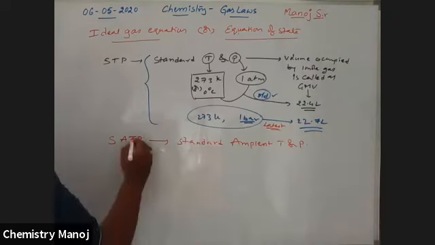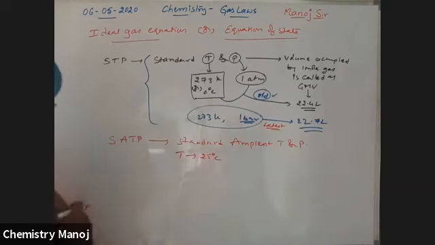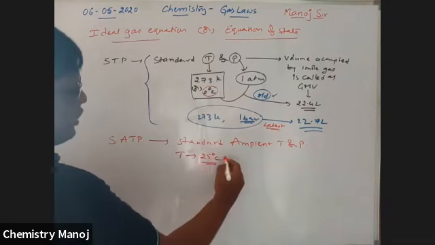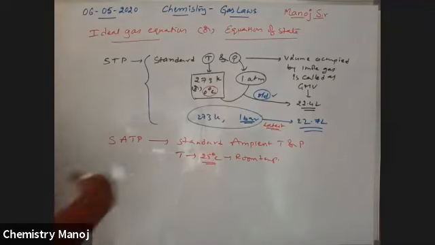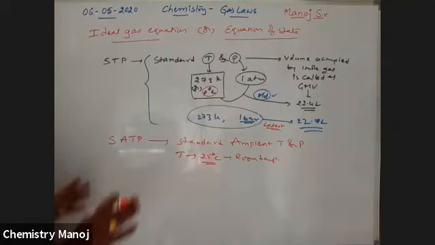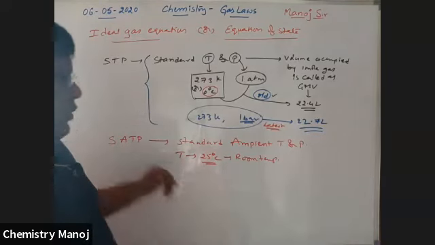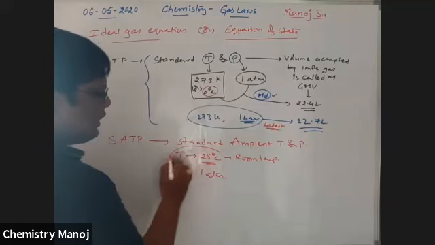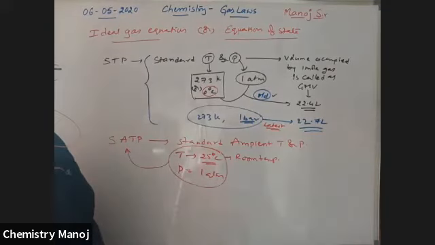That means temperature is taken as 25 degrees centigrade. Instead of 0 degrees centigrade, here the temperature is taken as 25, which is room temperature, as the standard condition, because most experiments are conducted at room temperature. That room temperature is fixed to 25 degrees centigrade. If that temperature is used and pressure is equal to 1 atmosphere, these temperature and pressure values are fixed. This is called SATP.